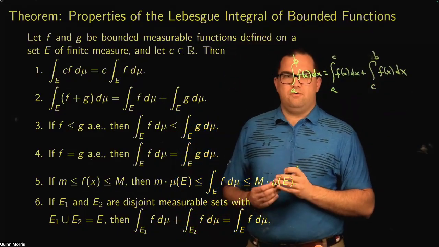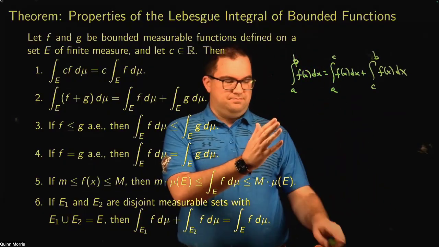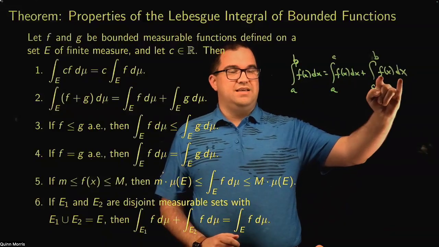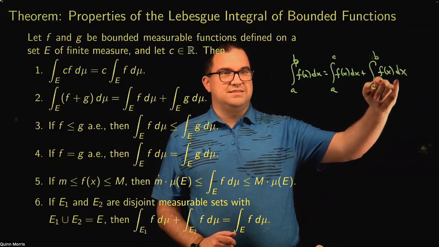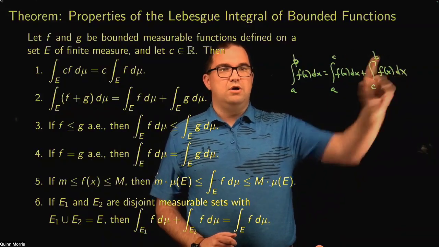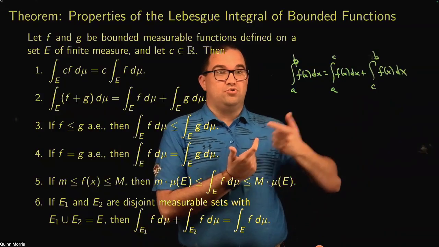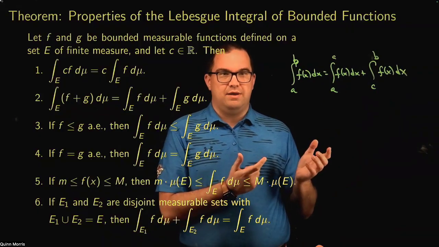Notice, if I'm doing Riemann integration, then I'm integrating over an interval. For each of these pieces, for a Riemann integral to make sense, I have to have intervals here as well. So the only way to partition an interval into two disjoint intervals is to pick a c value in between and partition it that way.